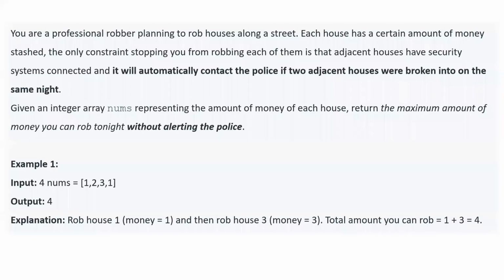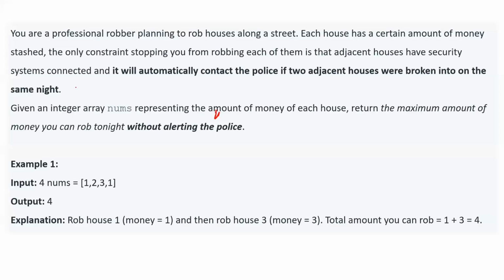So here's our question. The question says that you are a professional robber planning to rob houses along a street. Each house has a certain amount of money stashed. The only constraint stopping you from robbing each of them is that adjacent houses have security systems connected, and it will automatically contact the police if two adjacent houses were broken into on the same night.